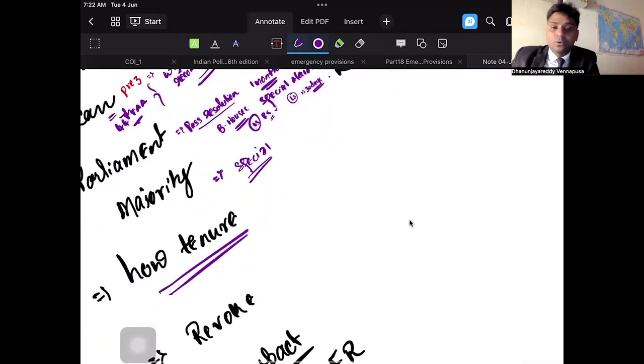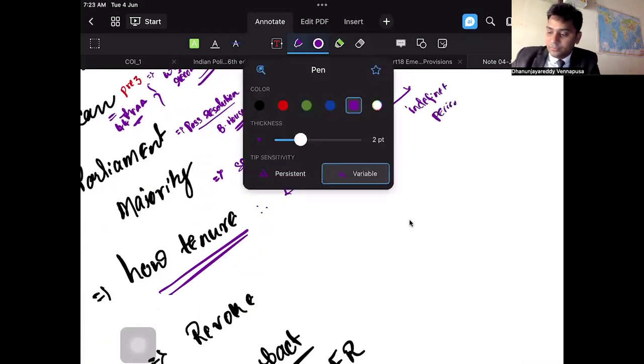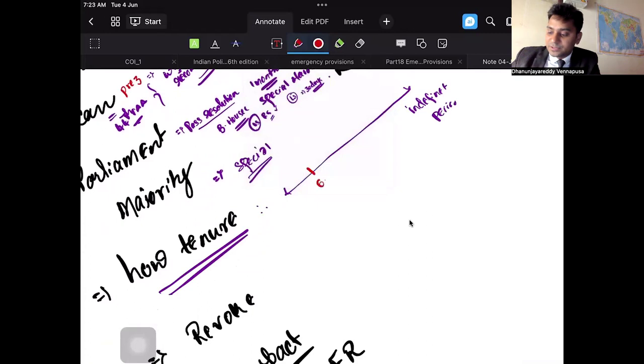So once national emergency is imposed, for what tenure will it be there? The tenure for which national emergency can be there is an indefinite period. Very important. However, for every 6 months, Parliament has to give its approval, with special majority.